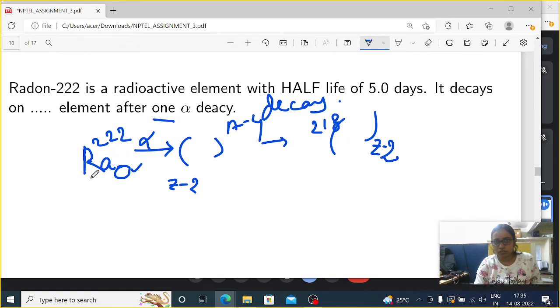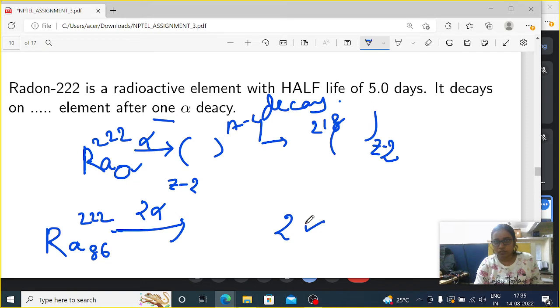So if 2 alpha decay was there, let's say radium 86 222. I'm just telling about a simple question, that if 2 alpha decay is there, so 2 alpha means 2 into alpha 2 4. So what will be the value of daughter nucleus?